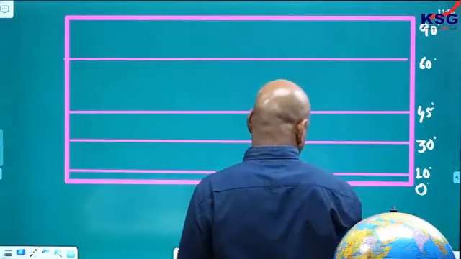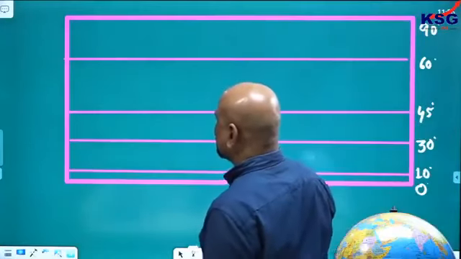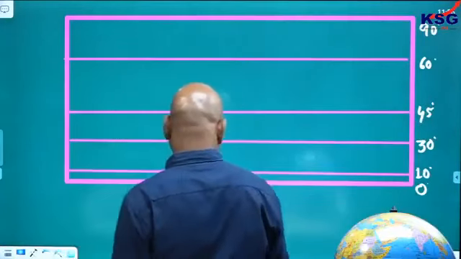In this case, 0 to 10, 30, 45, 60, 90. These are the different latitudes I have just given.